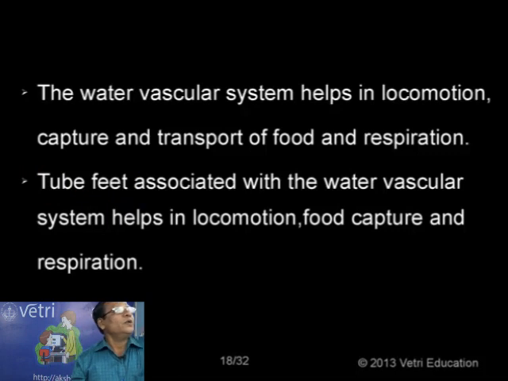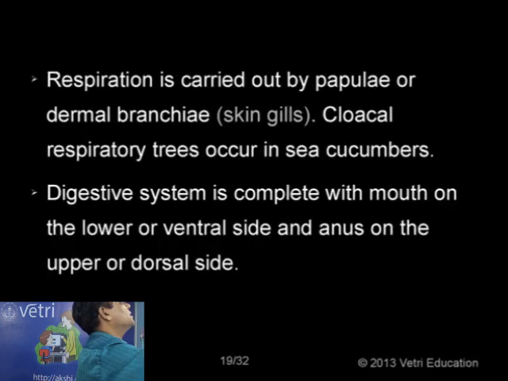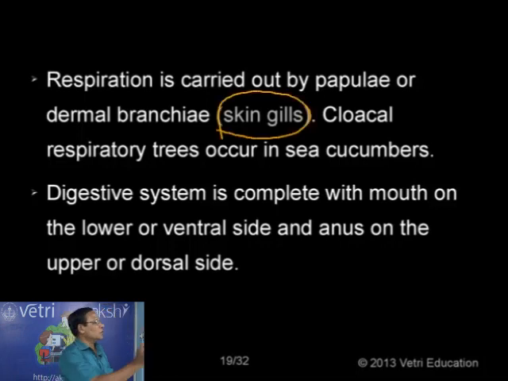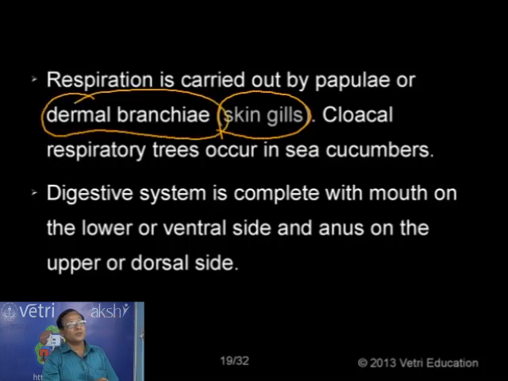But we have specific respiratory organs. On the surface of the skin, we have some respiratory structures in the form of filaments. They are nothing but gills. As they are found on the surface of the skin, they are called skin gills, technically called dermal branchiae. So we have skin gills or dermal branchiae as organs of respiration.